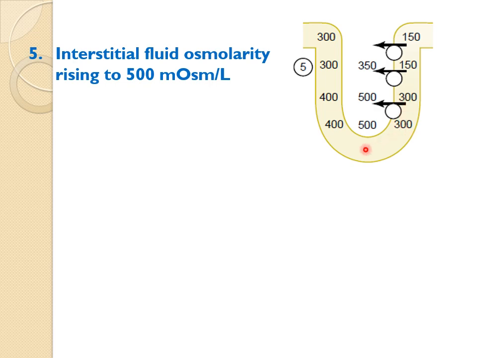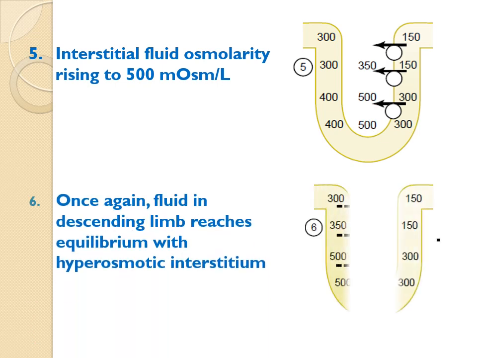So every time the new fluid comes to this descending limb and ascending limb, the ascending limb will reabsorb the solutes and create the concentration gradient of 200 milliosmoles. And every time it is adding solute here. So initially it was 300 here, now it has reached 500 here. The next step comes the turn of the descending limb, where again there will be loss of water, that is reabsorption of water, which will again cause osmotic equilibrium with that of the interstitial fluid.